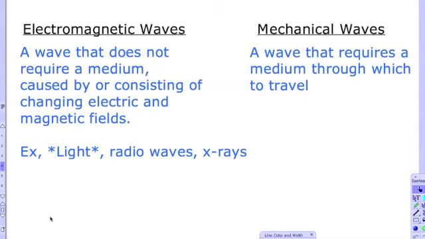If you've ever seen Star Wars and seen the explosion of the Death Star, the sound of that explosion should not have happened, because there's no medium through which to propagate the sound wave. We'll then later look at electromagnetic waves, which require electric and magnetic fields that we've discussed previously.